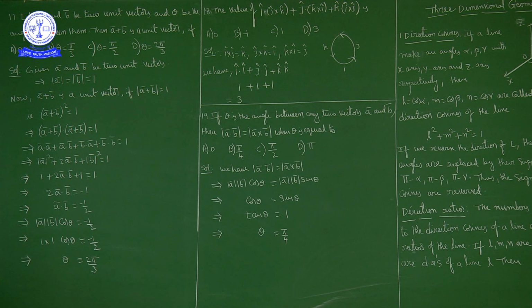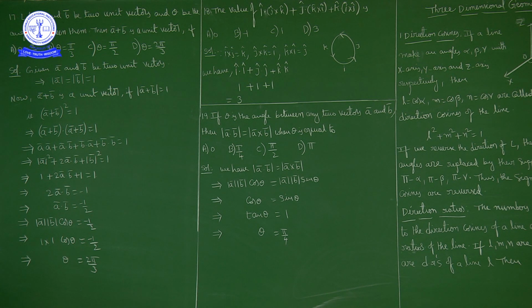This is when theta is equal to 2 pi by 3. Okay. So A bar plus B bar is a unit vector if theta is equal to 2 pi by 3.